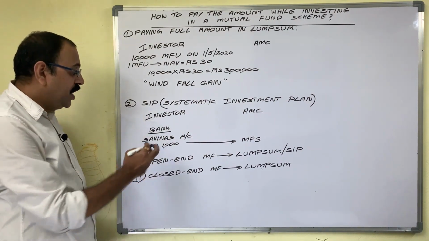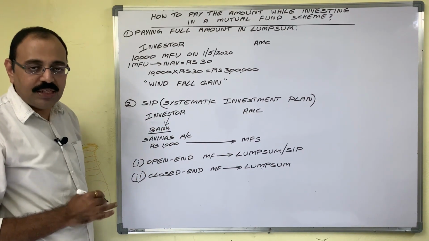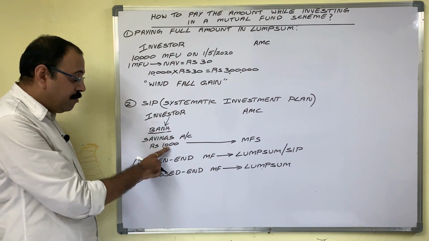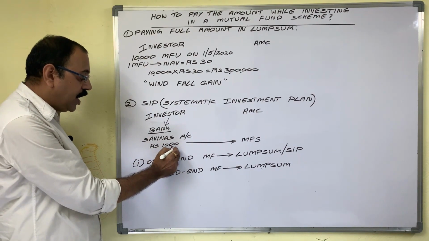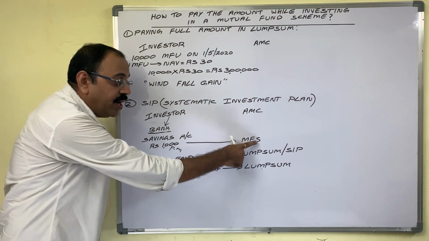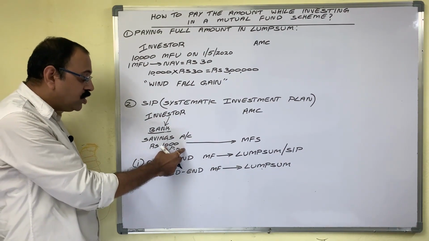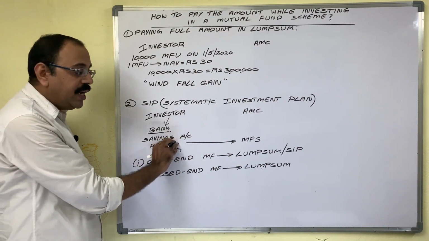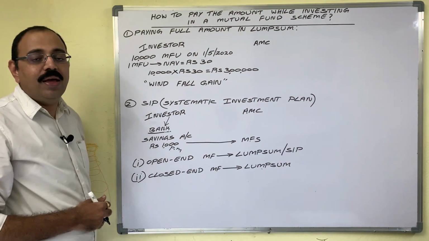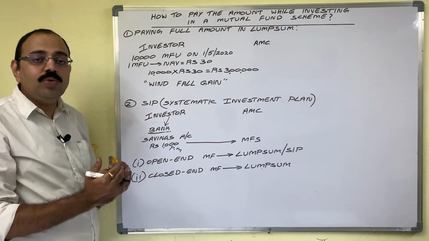Here what happens? The investor gives standing instructions to his banker. For example, he has given one instruction to the banker that every month from my savings account, 1000 rupees is to be transferred to my mutual fund scheme. In this case, when that date comes, automatically 1000 will be debited from his account and transferred to his mutual fund scheme account. So in this manner, every month from his salary he is saving 1000 rupees and investing that 1000 in mutual fund.